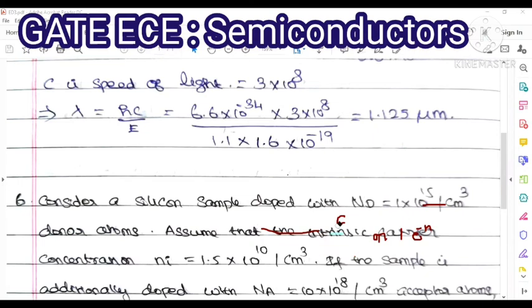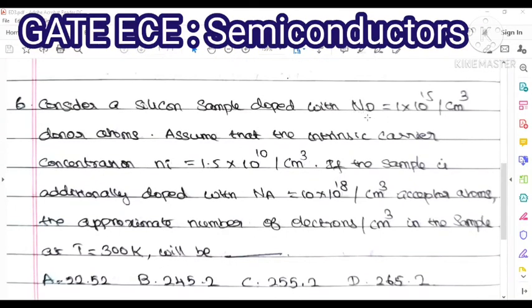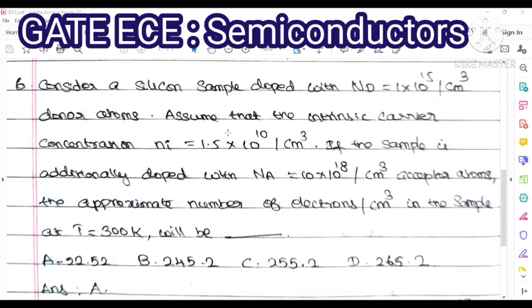Here, silicon. Consider a silicon sample doped with Nd equal to 1 into 10 to the power of 15 per centimeter cube donor atoms. So Nd represents donor atoms. Next, assume the intrinsic carrier concentration, represented by small n suffix i, is equal to 1.5 into 10 to the power of 10 per centimeter cube.